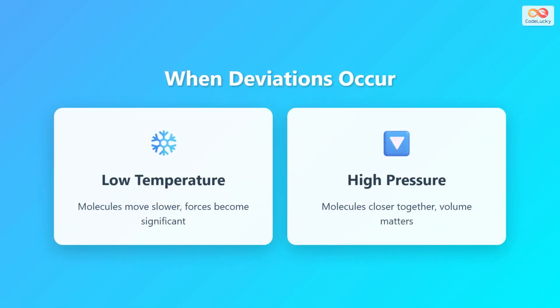Real gases show significant deviations from ideal behavior under two main conditions. First, at low temperatures, molecules move much slower. When molecules slow down, the intermolecular attractive forces become significant because molecules spend more time near each other. Second, at high pressures, molecules are forced much closer together. When molecules are compressed into a smaller volume, their own physical size becomes important, and we can no longer ignore the space they occupy.